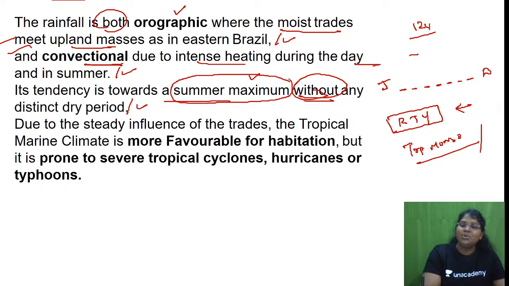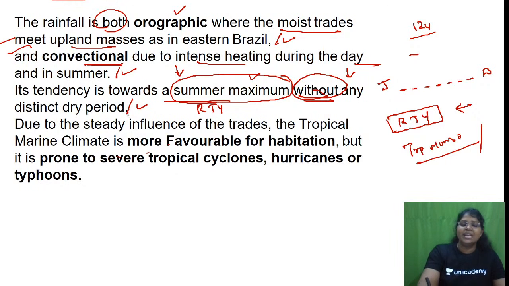Summer maximum. Two keywords we have got. What are the two keywords? Tendencies toward a summer maximum: during the summer season we have a maximum registration of precipitation, without any distinct dry season. That means rainfall throughout the year, RTY. All 12 months have rainfall.